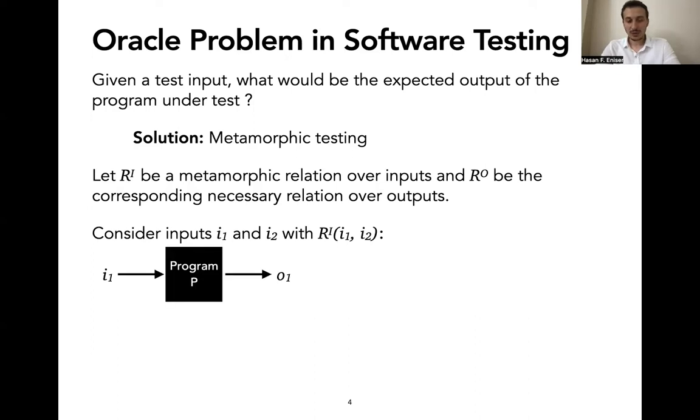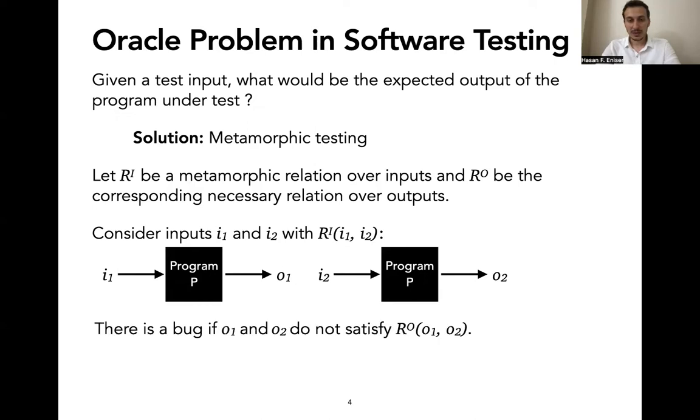And let's say we have a program P, which is the program under test. Once we feed it with I1, we obtain the output O1. And once we feed it with I2, we obtain O2. According to the metamorphic testing procedure, we check whether O1 and O2 satisfy the output relation or not. If not, then we simply say that there's a bug in the program P.